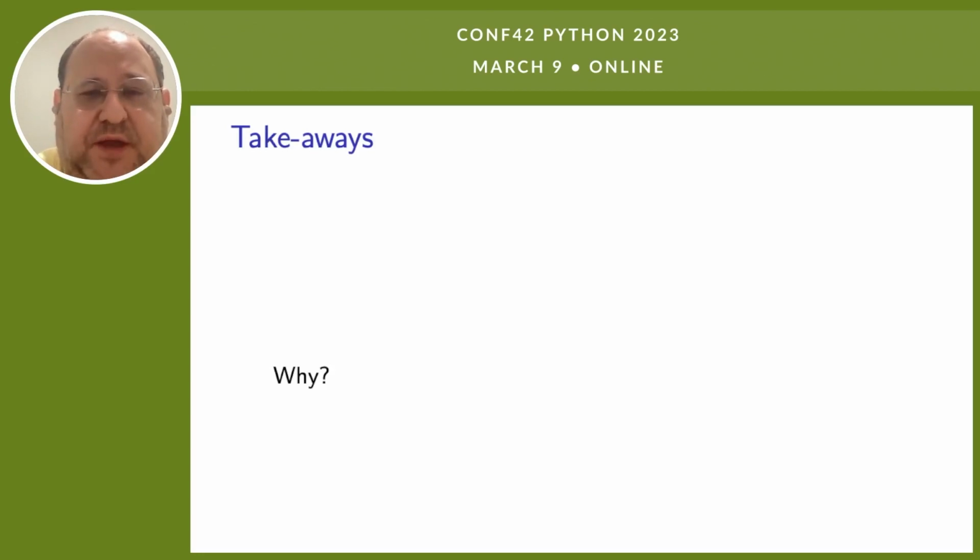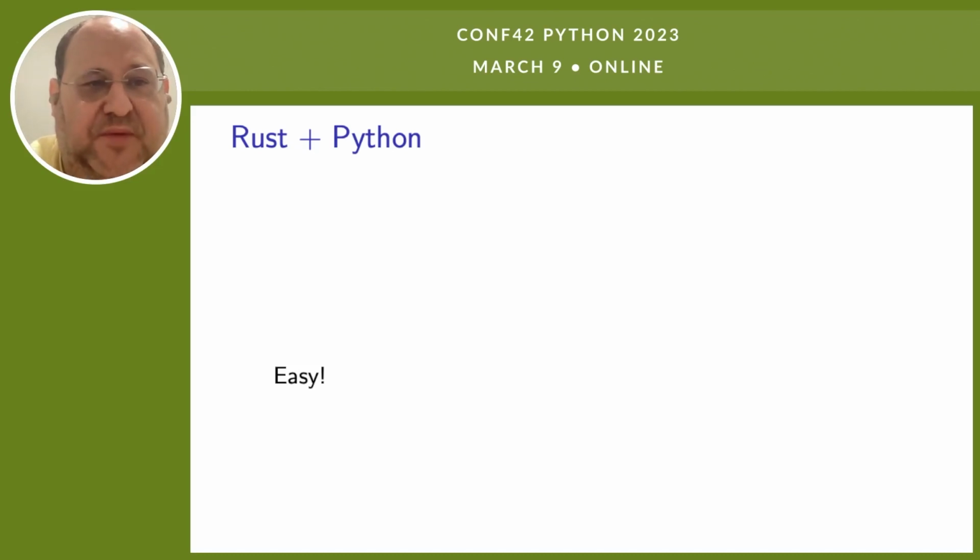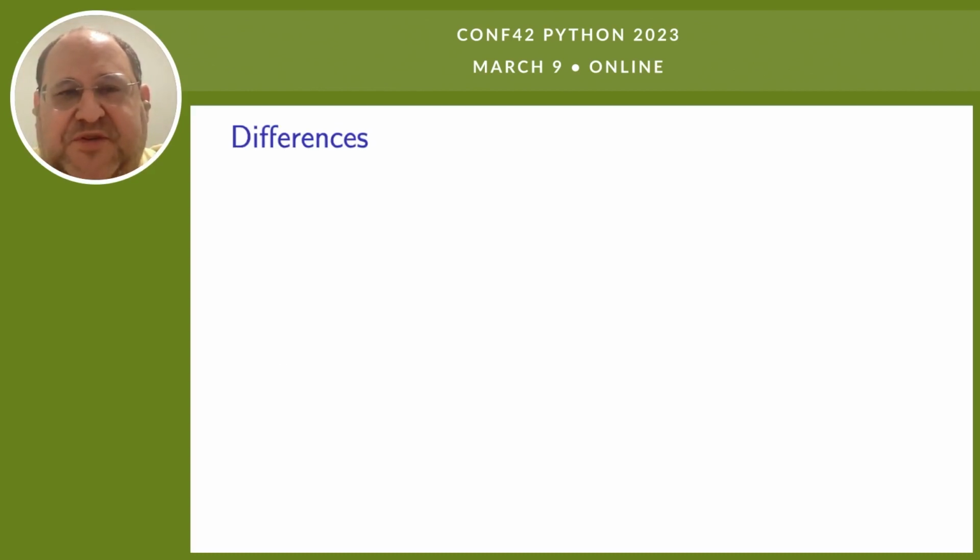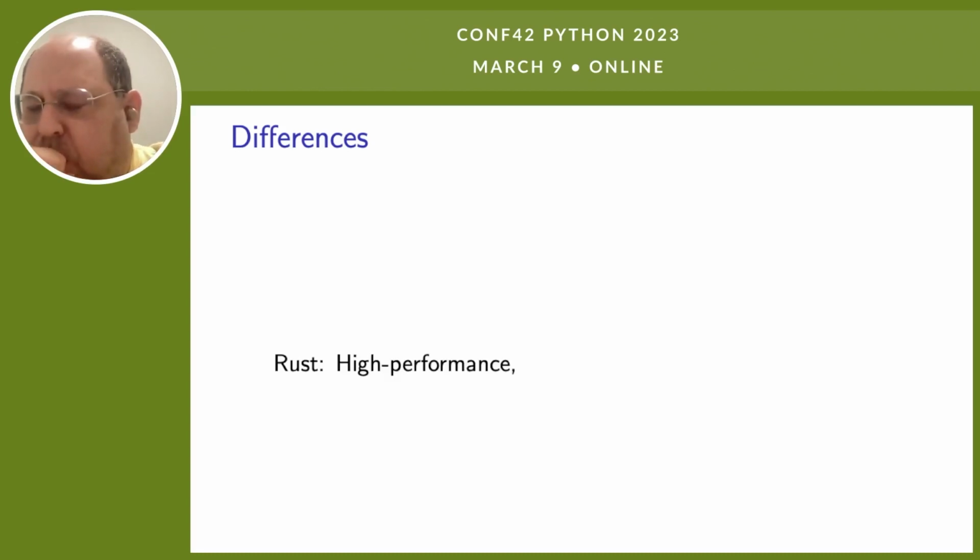So what do I want you to take away from this? Using Rust and Python is surprisingly easy. If you already have the Rust code, you decorate it. If it's someone else's Rust code, then you have to thinly wrap it in your own layer of Rust and then decorate that. Obviously, these two languages are very different from each other. Rust is very high performance. I didn't put any measurements here because that was beyond the scope of what I have time to talk about, and also the many ways to optimize Rust. But even in this case, implementing more or less equivalent code in Python would be much, much slower.